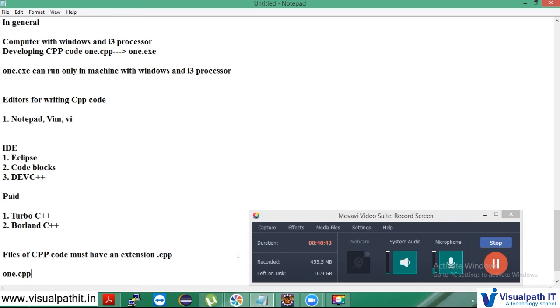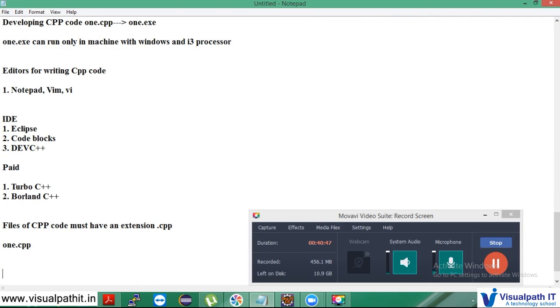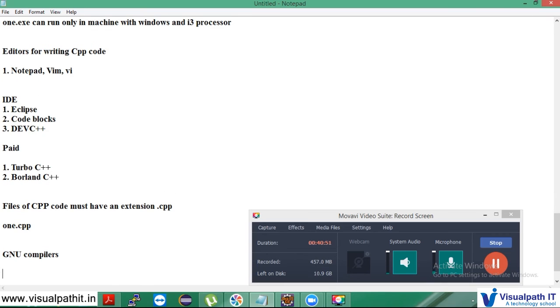If you are using Linux, GNU compilers are available, the G++ version. If you have already installed it, typing g++ -v will give you some text, which ensures that you have installed it.